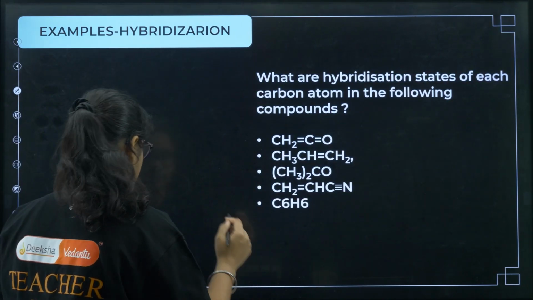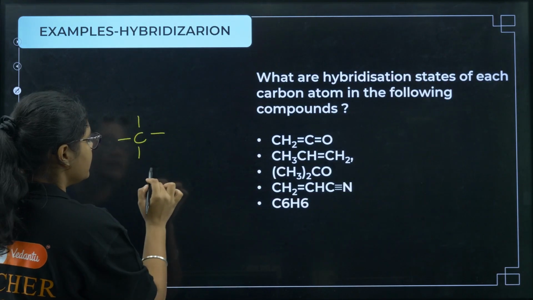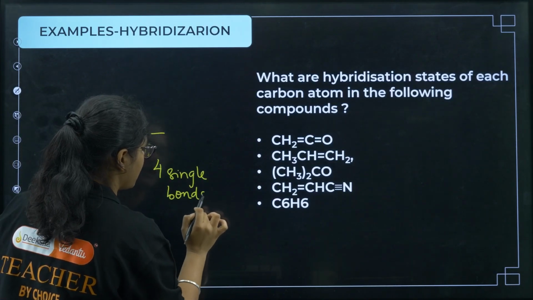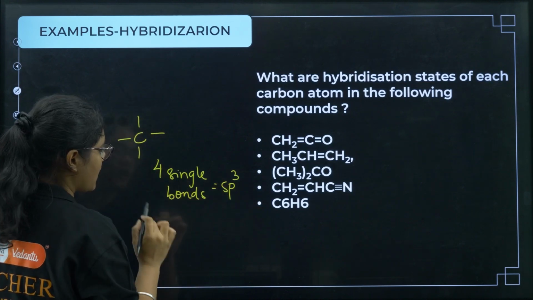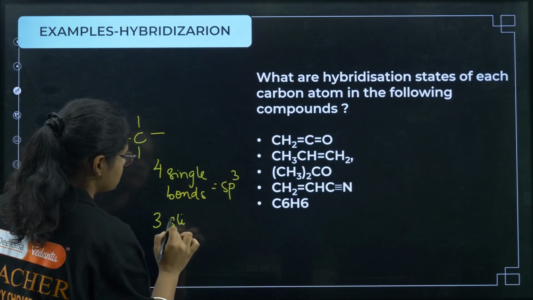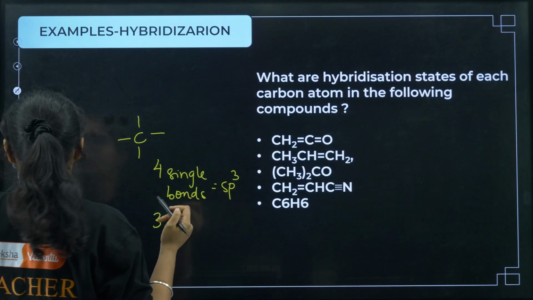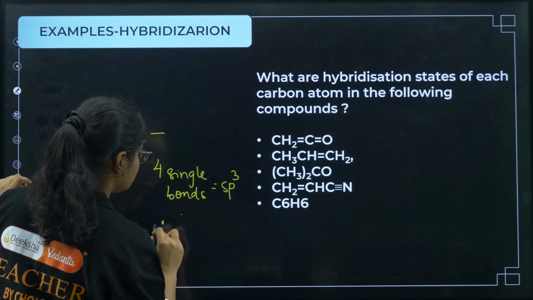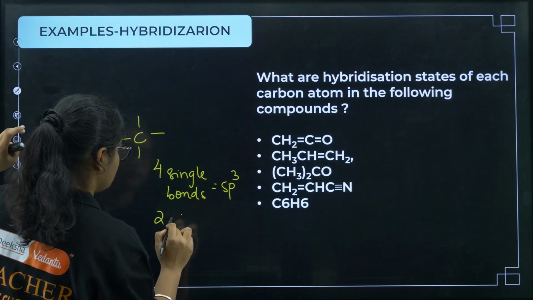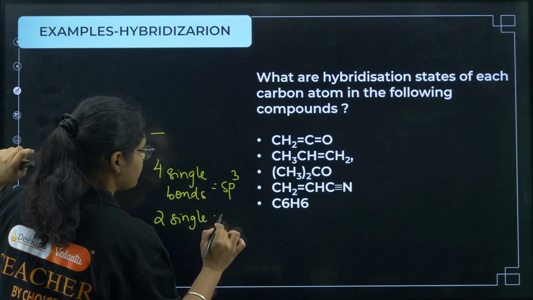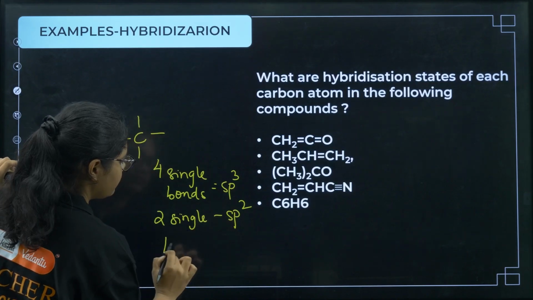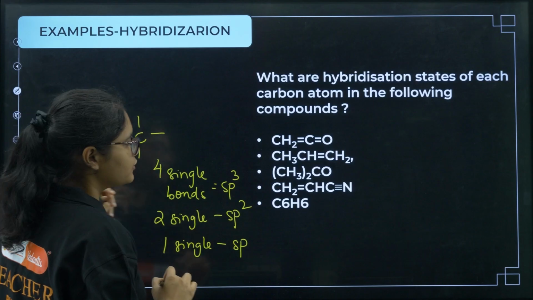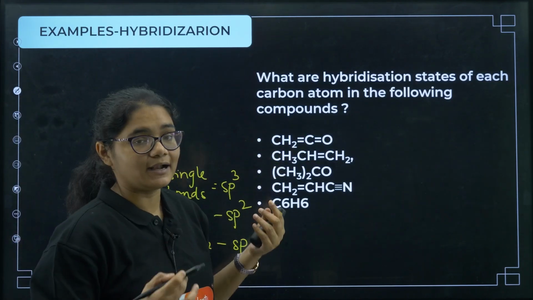Okay, so here you should remember that carbon has 4 bonds. If carbon has 4 single bonds, then the hybridization is sp3. If carbon has 2 single bonds only, then it is sp2 hybridization. If it has only 1 single bond, then we call it sp hybridization. So in this what you have to do, check each of the carbon and tell its hybridization.